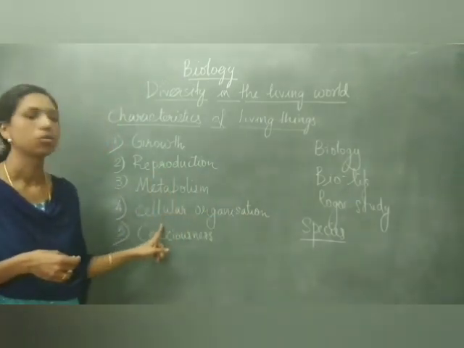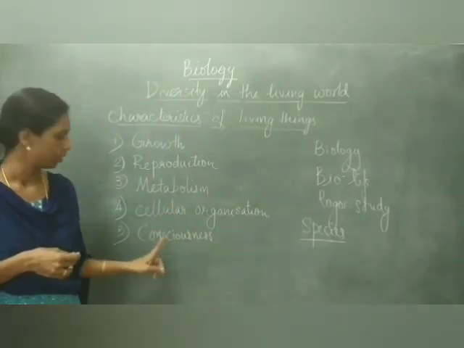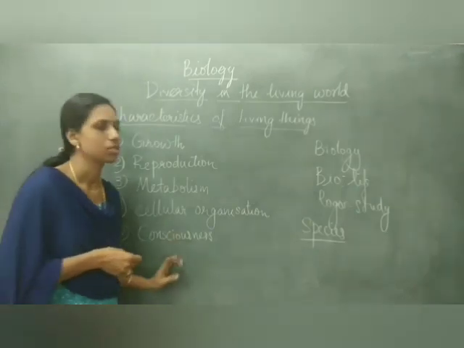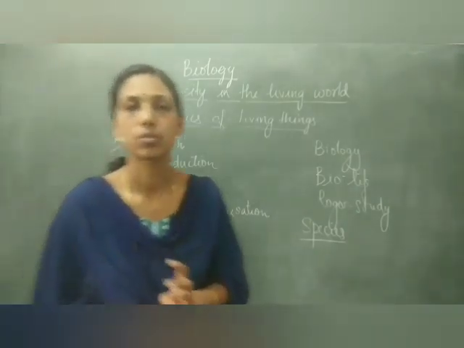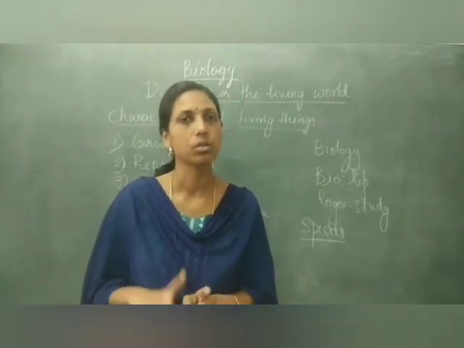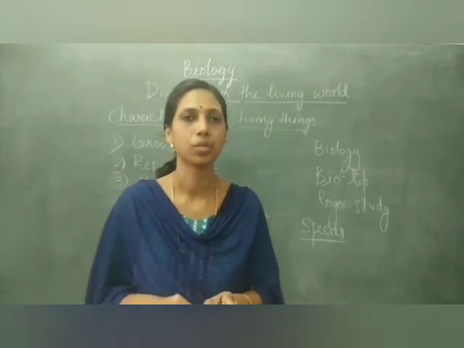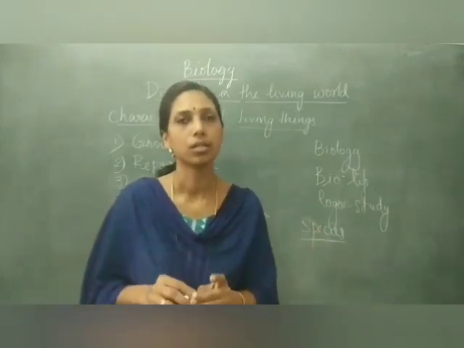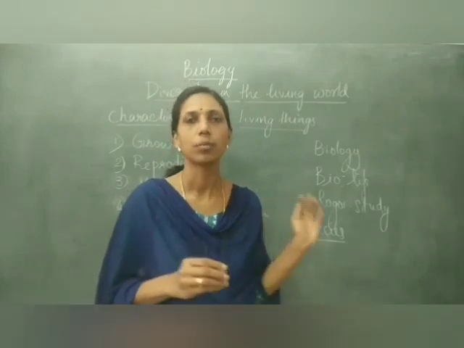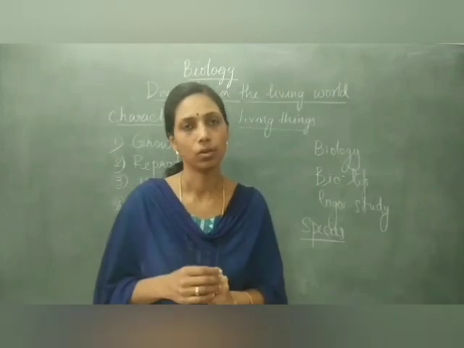They show cellular organization; their body is made up of cells. Then they have consciousness. In the lower classes we studied that living organisms grow, breathe, reproduce, excrete, and respond to stimuli, that is, they respond to external changes. So we will see one by one what the characteristics of living organisms are.